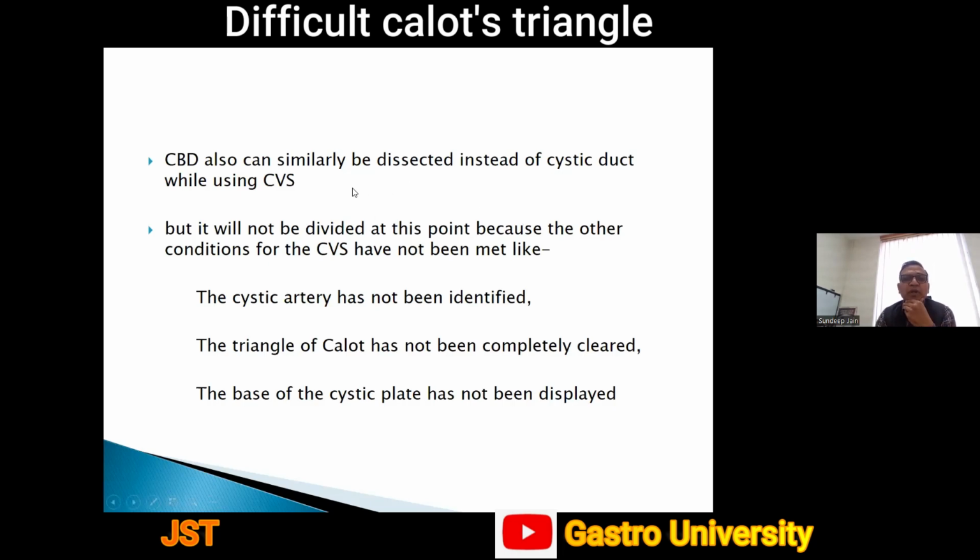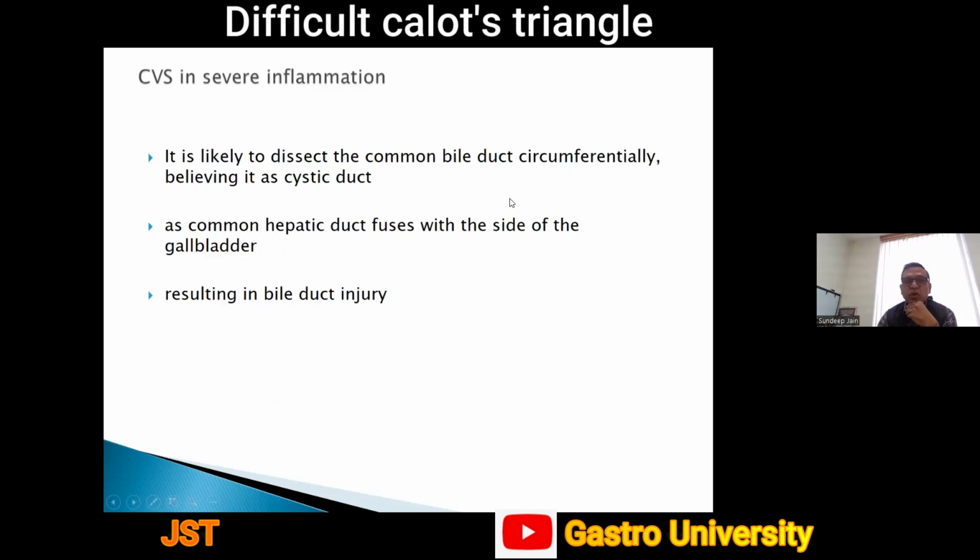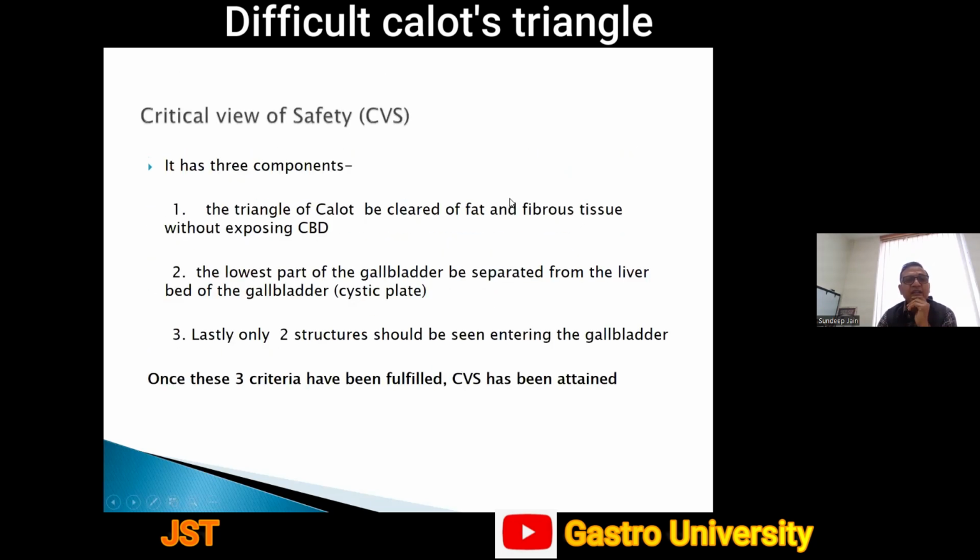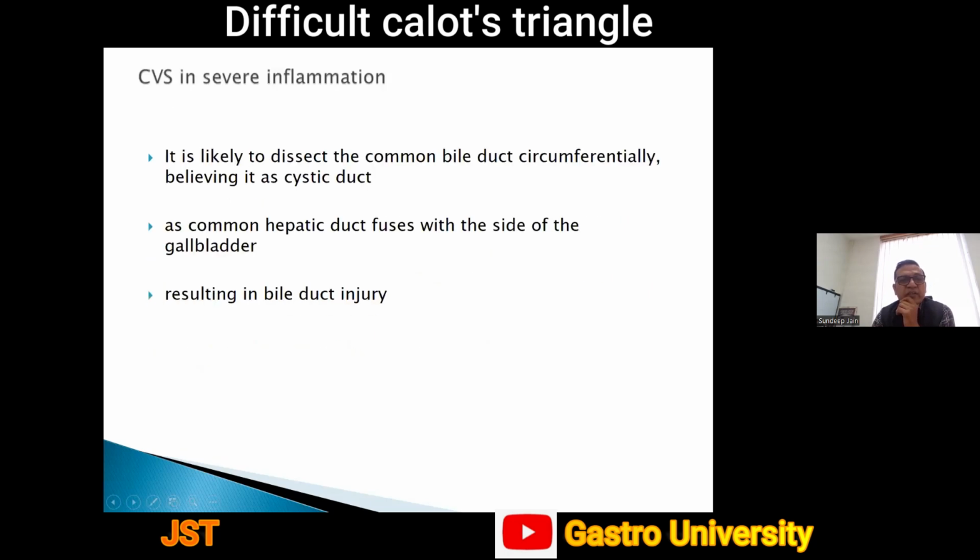But the important part in CVS to be understood is that we do not divide any structure until we achieve all these 3 points. So suppose we have a CBD or CHD adhered to the gallbladder, we will not do the division until all these 3 things are separate. By that, we prevent bile duct injuries.